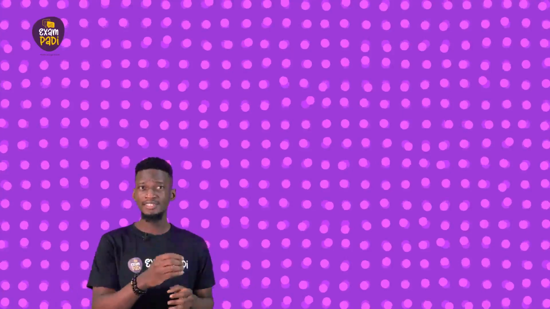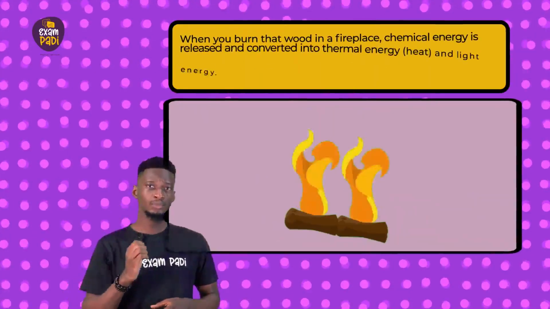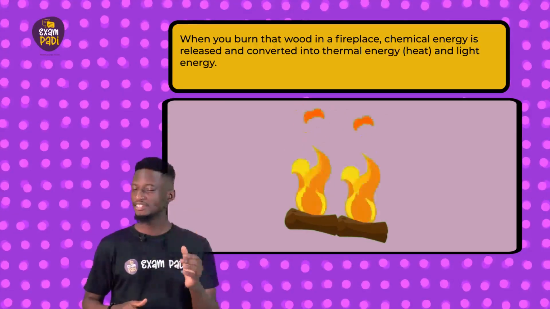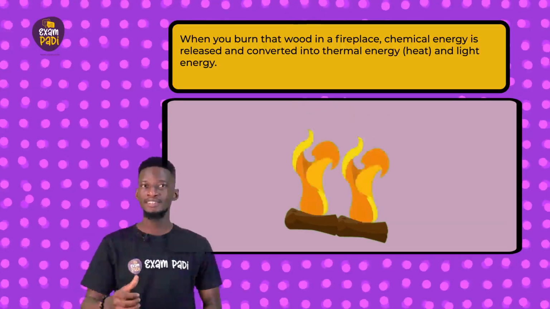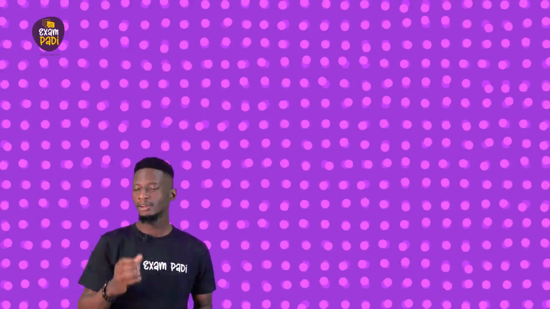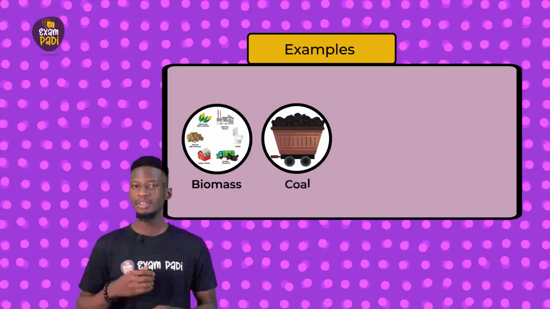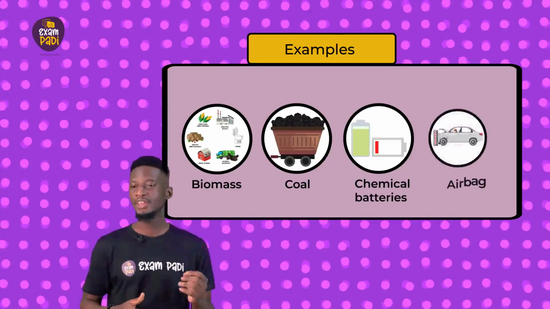Dry wood contains stored chemical energy. When you burn that wood in a fireplace, chemical energy is released and converted into thermal energy and light energy. And what about the wood? Following the chemical reaction, it now turns into a new substance called ash. Stored chemical energy can be found in biomass, coal, chemical batteries, vehicle airbags, and so on.